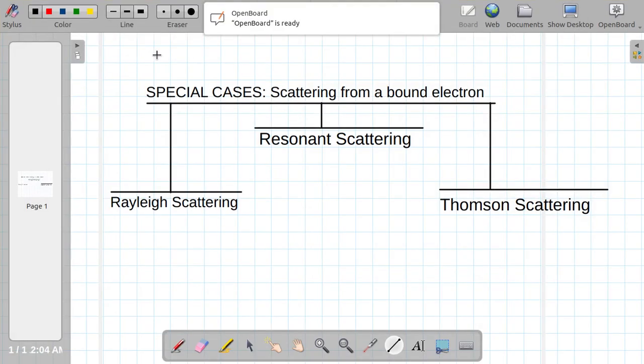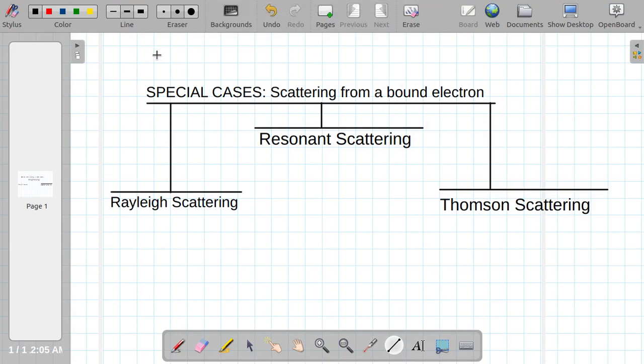So now in this lecture, I'm going to talk about three special cases, as I talked about in the earlier lecture, of the scattering from a bound electron. These three special cases arise depending on the frequency.